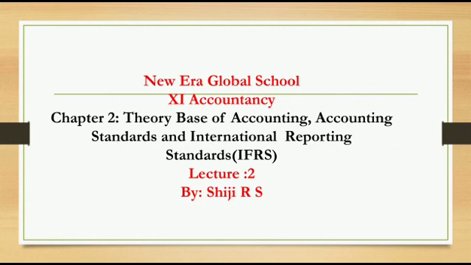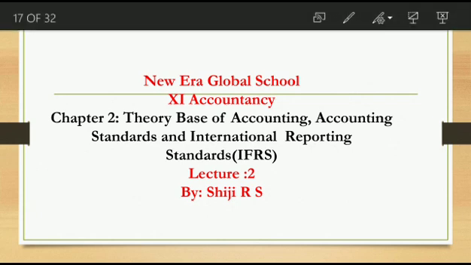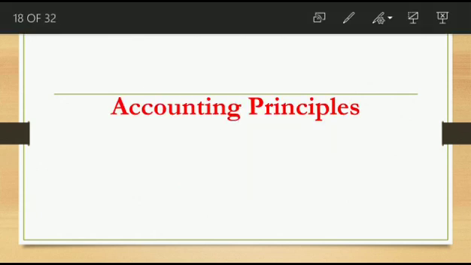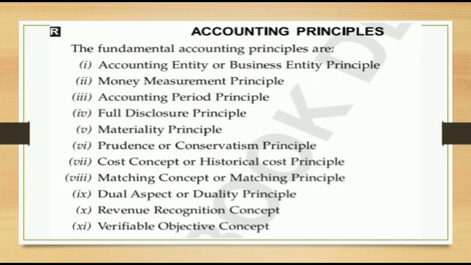The next classification is accounting principles. There are 11 accounting principles, which we will discuss today. These are the fundamental, basic accounting principles, and we will discuss them one by one in this video.